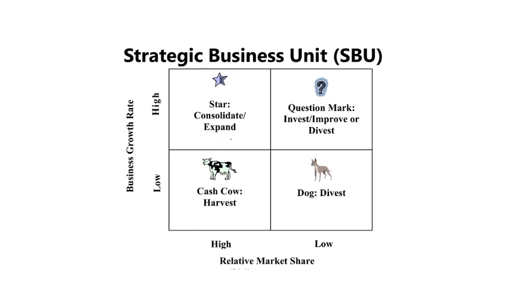There are four quadrants: star, cash cow, question mark, also called problem child, and the dog. In case of dog, we divest the money. In case of star, we invest and either consolidate or expand the business. In case of question mark, first we invest and improve, or if the business unit doesn't work, we divest.